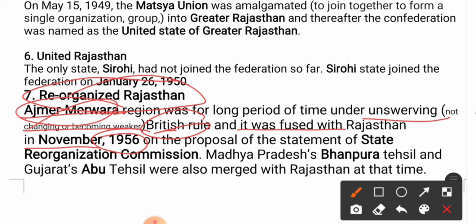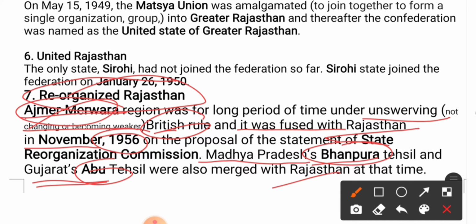In 1956 they became part of Rajasthan on the proposal of the State Reorganisation Commission. At the same time, in Madhya Pradesh there was a place called Bhanpura Tehsil, and a place called Mount Abu, which was part of Gujarat, was also merged into Rajasthan. In which year? In November 1956.